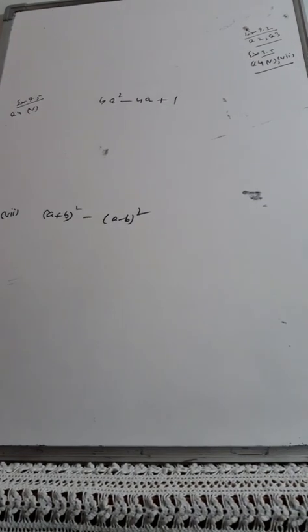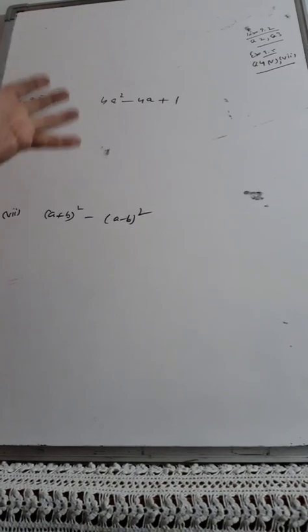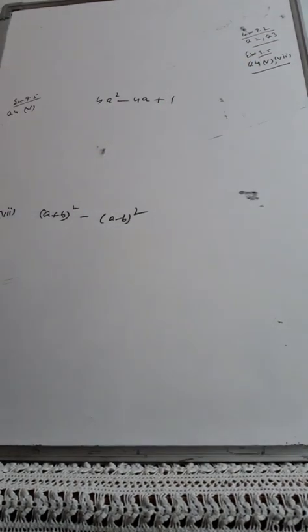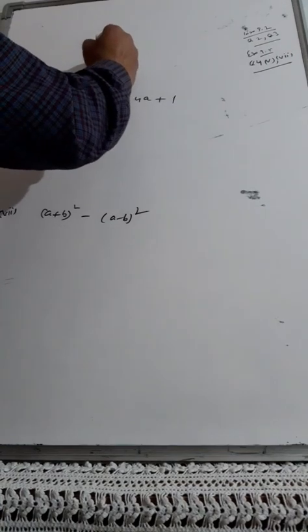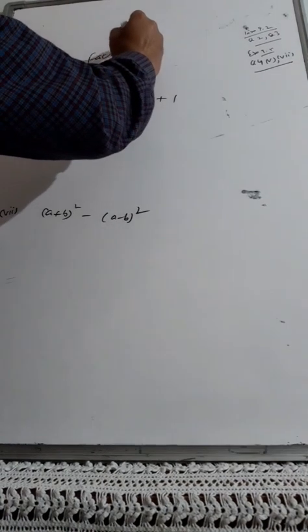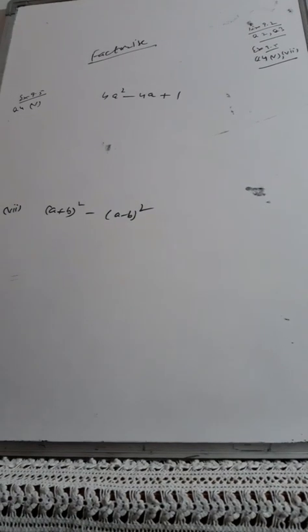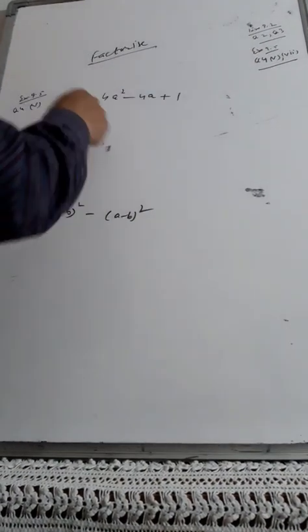And then the next query is regarding question number 4, fifth part and 7th part of exercise 9.5, which I have just finished. I have already explained it twice, but still, whose query is this? Read the question carefully. In question number 4, it is written simply: factorize. This is not conditional. Factorize means you are free to do the factorization. So if you think you can split the middle term over here, just split the middle term.